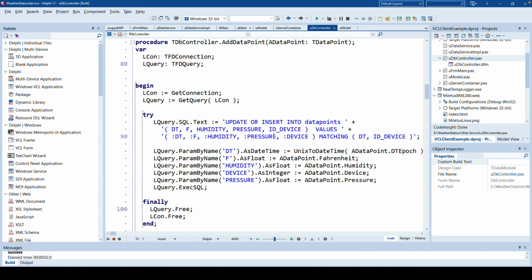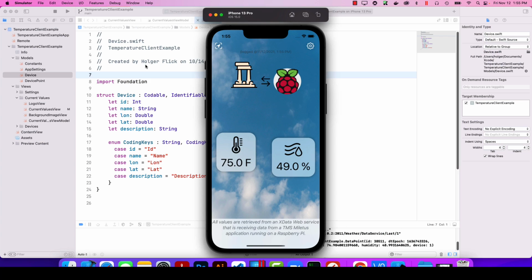This is all safe. And finally, completely loosely coupled from anything Delphi, this is an implementation inside of Swift UI or Swift that reads the data from the web service, showing the current temperature on my iPhone right now. I'm showing that from my iPhone. So you can see it just changed. So the web service connection is really not tied to anything specific that is XData specific. You can use any client you want. You can also use PHP, Java, anything's possible.